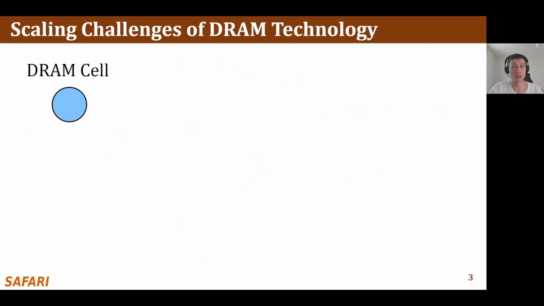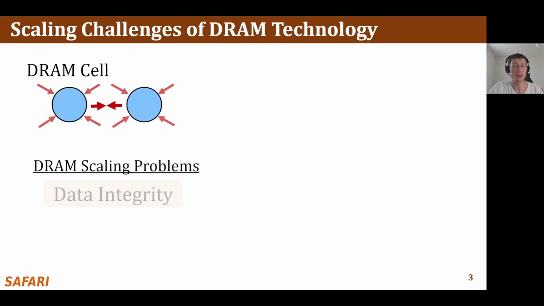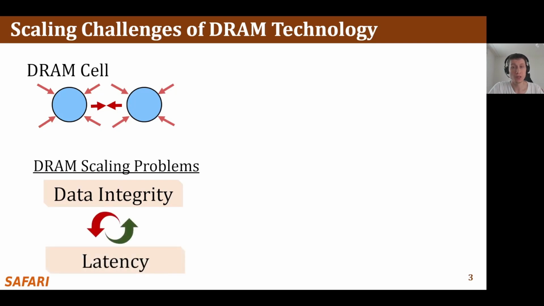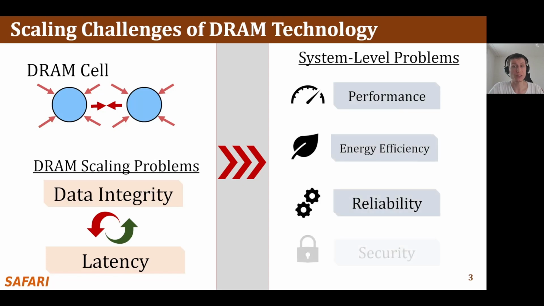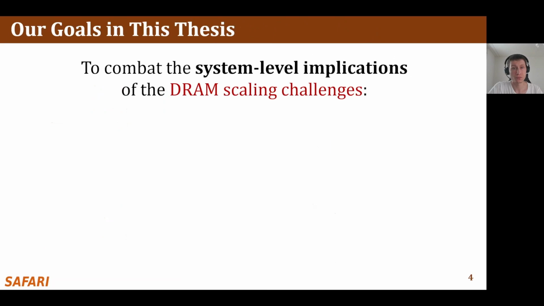What are the scaling challenges of DRAM? As DRAM cells become smaller and the distances between cells reduce, ensuring data integrity becomes an increasingly critical problem. Often ensuring reliable DRAM operation limits the minimum latency for accessing DRAM. So typically DRAM vendors make design decisions that affect the data integrity versus latency trade-off in DRAM. Consequently, the DRAM scaling challenges affect the system performance, energy efficiency, reliability, and security.